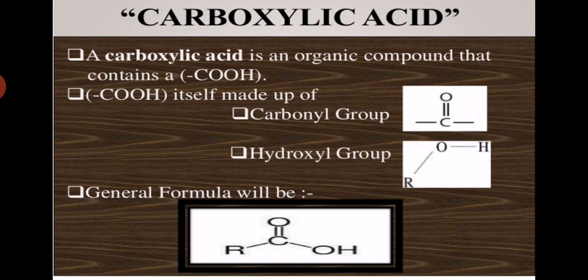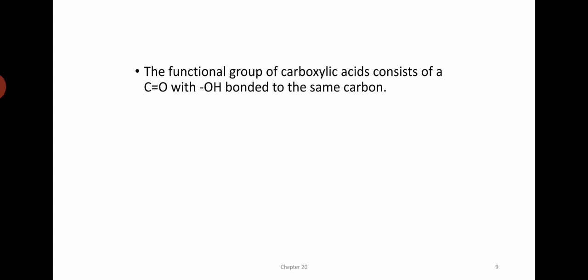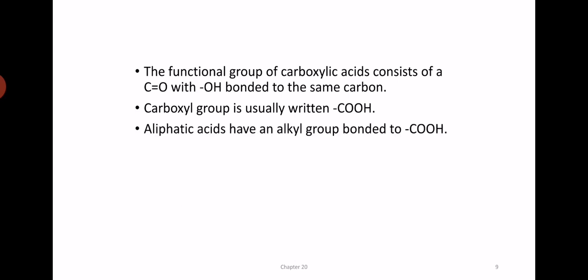Generally the formula will be like this: R-C=O-OH. The functional group of carboxylic acid consists of a C=O with OH bonded to the same carbon, and this carboxylic group is usually written as COOH. Aliphatic acids have an alkyl group bonded to the carboxylic COOH group, and aromatic acids have an aryl group.